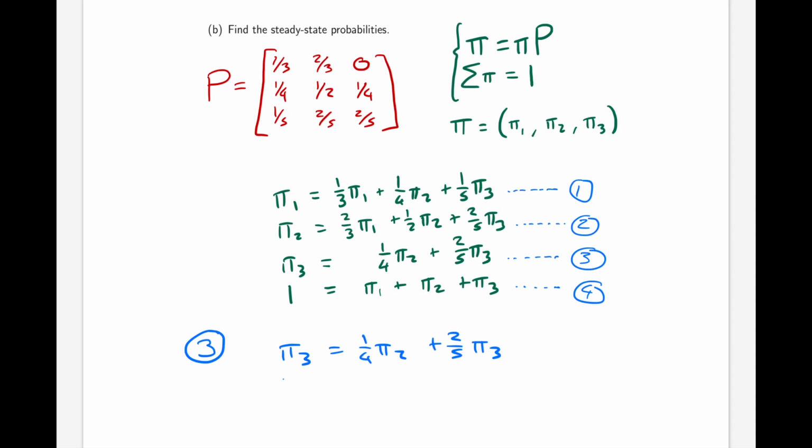We would get 3/5 pi 3 is equal to 1/4 pi 2, and multiply through by 5/3 would give us pi 3 is equal to 5/12 pi 2. And this would be a useful equation, so let's label that as equation 5.